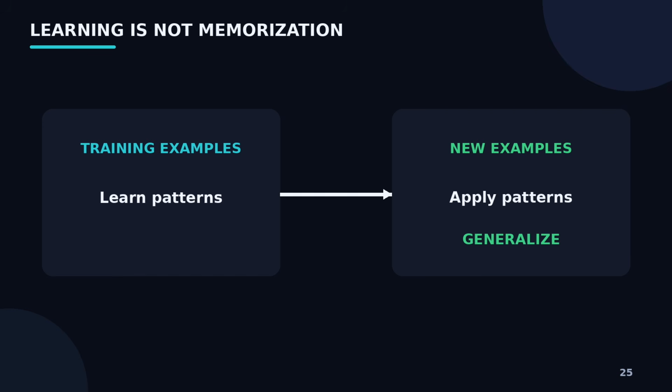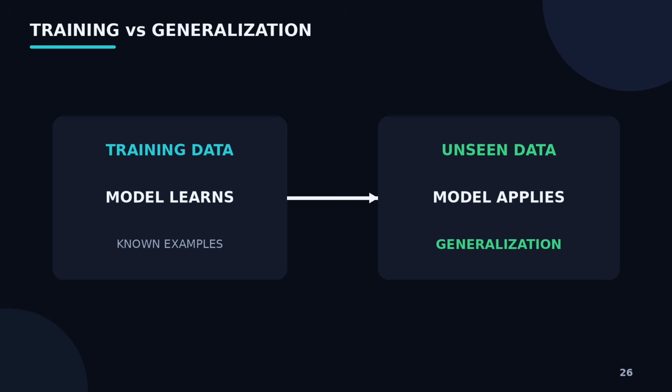The goal is not simply to memorize the training examples. We want the model to learn useful patterns that allow it to perform well on new, unseen data. This ability is called generalization. For example, if we train a model on thousands of houses, we don't only care whether it can predict the prices of those exact houses. We want it to predict the prices of a house it has never seen before. That is the real test.